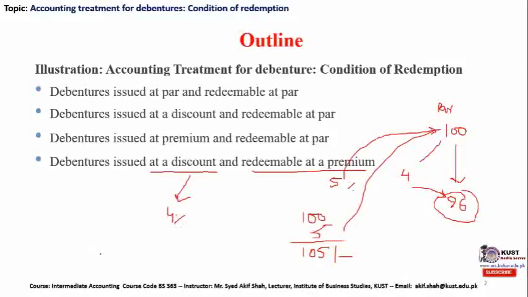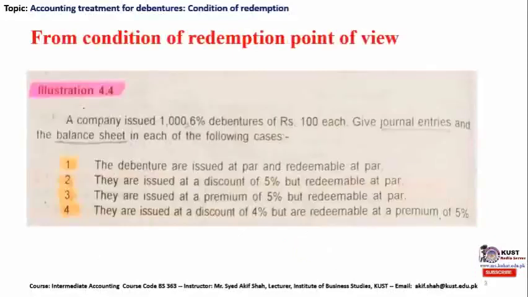Let's go to the next slide and discuss the question in detail. This is illustration number 4.4 from the recommended book already told to the students. The narration says a company issued 1000 debentures at the rate of 6% debentures. It means that the company is required to pay 6% interest at the completion of 1 year to these 1000 debenture holders.